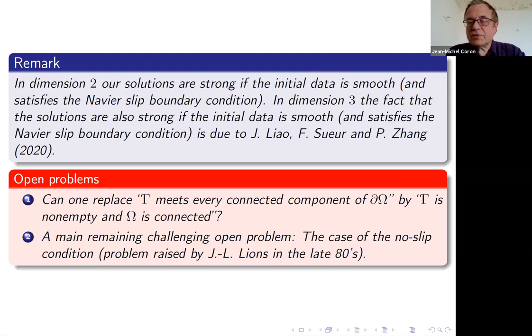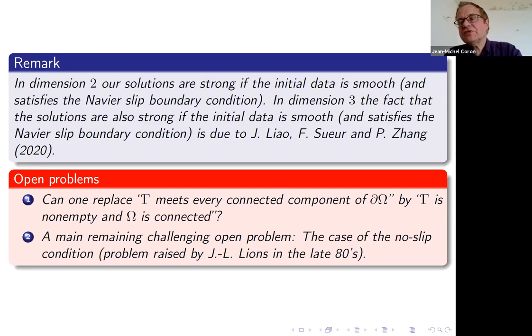And there are some open problems. Can we replace the assumption that we made in order to have the controllability of the Euler equation by just: gamma is non-empty and, let's say, omega is connected? That is, we do not assume simply connected. The boundary may have many connected components.